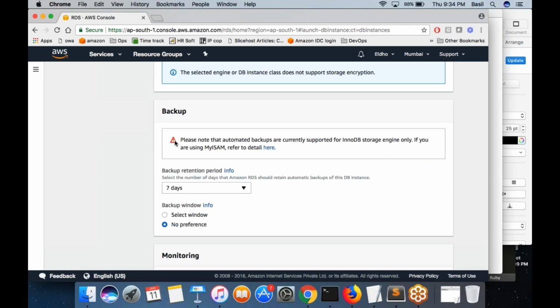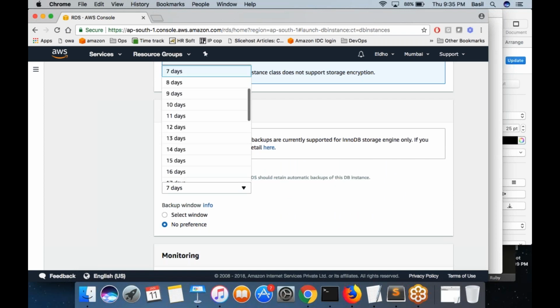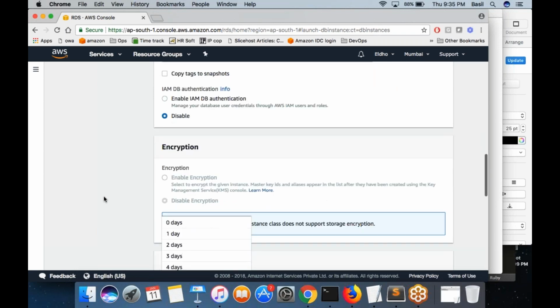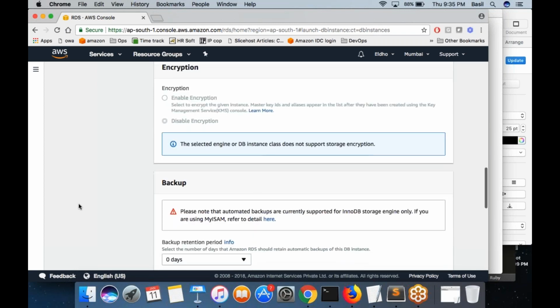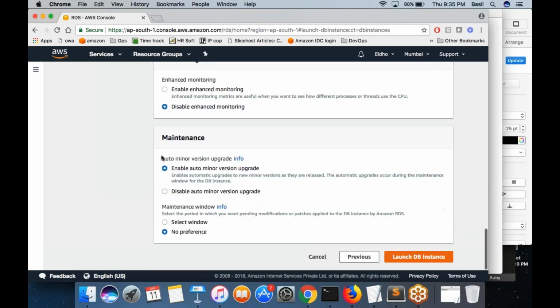If I want to schedule any backup, I can specify, and AWS will take the backups for me. They will back up my database and keep the backup for 7 days if I choose 7 days. In my case, I don't want any backup to be taken. I'm disabling that option. If you want enhanced monitoring to be enabled, you can choose that. That is extra, it would be chargeable. So I don't want any enhanced monitoring. The default monitoring is good enough.